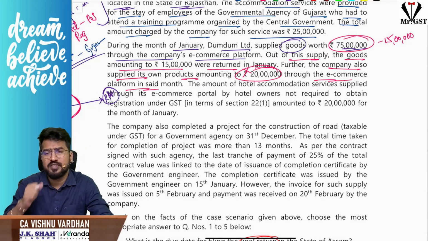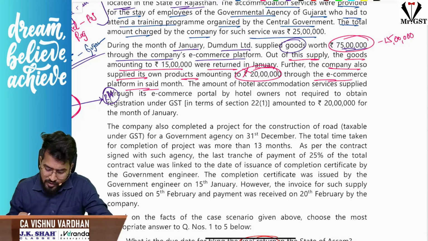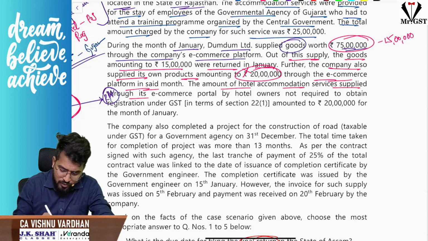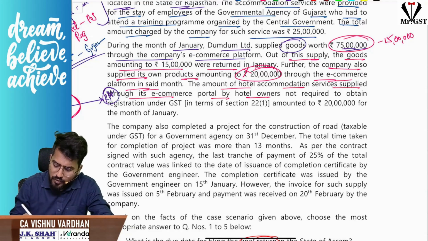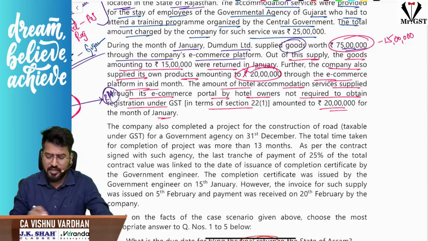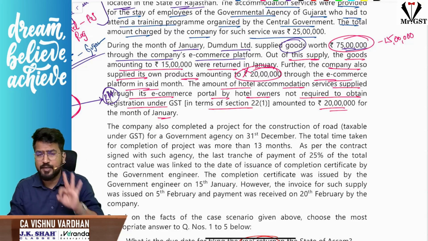TCS will not come into picture because they are their own sales. They are not supplying through any e-commerce operator. The amount of hotel accommodation services supplied through its e-commerce operator platform by hotel owners not required to obtain registration under GST in terms of section 22 subsection 1 amounting to 20 lakhs in the month of January. Guys, if you understand here, there are three types of supplies here.